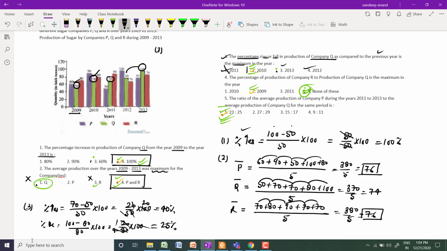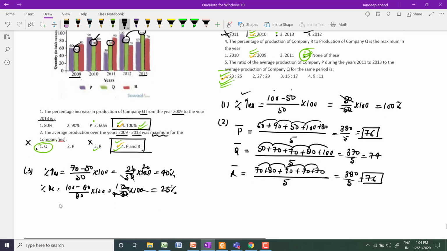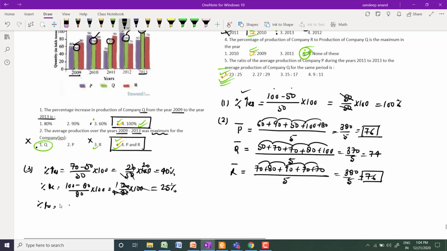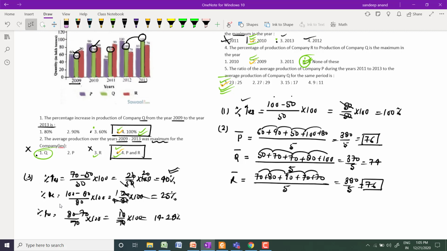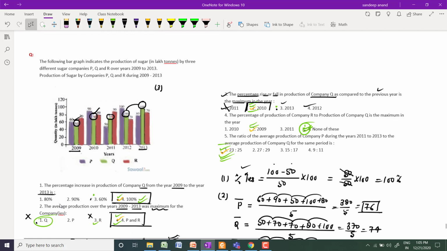In 2012, 80 compared with 70: 80 minus 70 divided by 70, multiplied by 100, so 10 by 70 multiplied by 100. 1 by 7 means 14.28%. So which one is maximum? Year 2010. So this is the right option, not this.